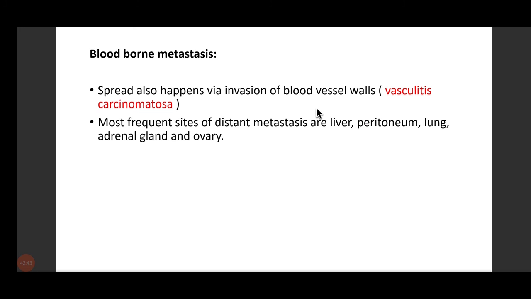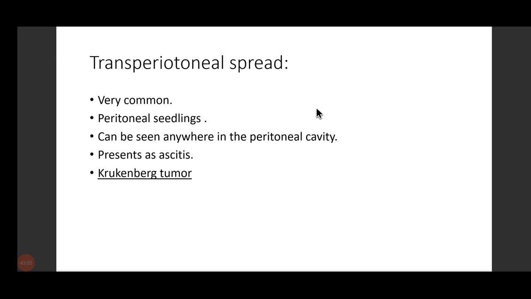Next, we have blood-borne metastasis. Spread also happens via invasion of blood vessel walls, which is termed as vasculitis carcinomatosa. Most frequent sites of distant metastasis are liver, peritoneum, lung, adrenal gland, and ovary.